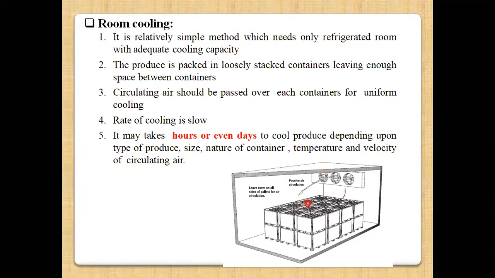Then what is the velocity of the circulating air, and what is the temperature of that air. So all these factors are responsible for the capacity, that is, the efficiency of cooling. By this method, any kind of commodity you can cool. So this is all about room cooling.